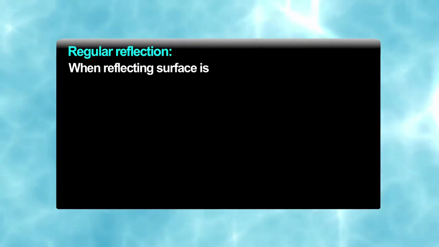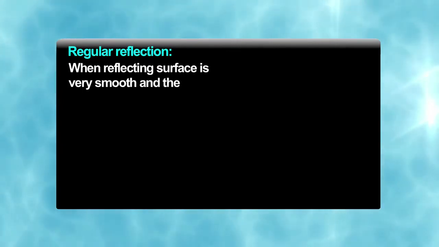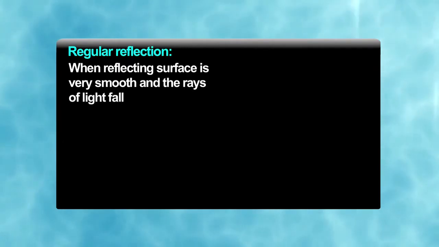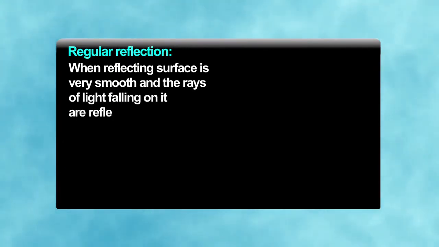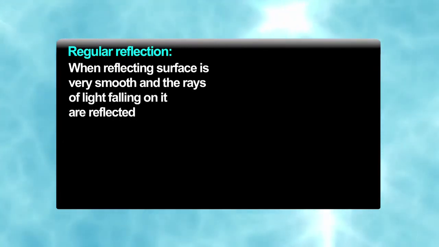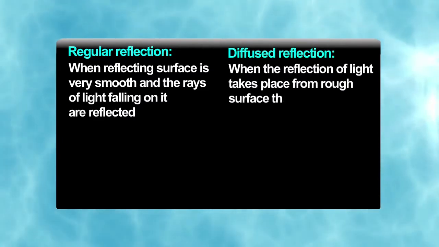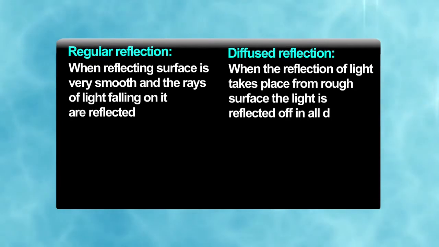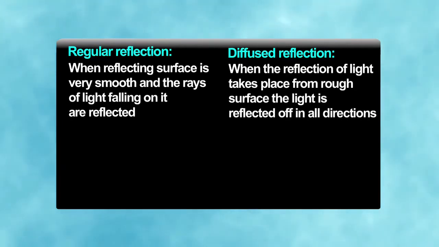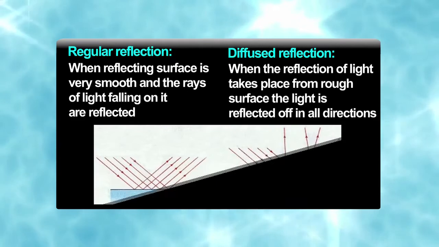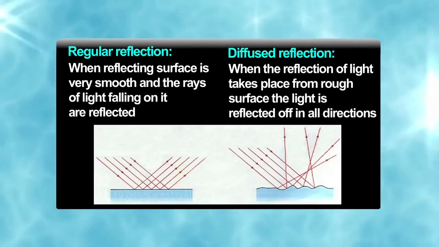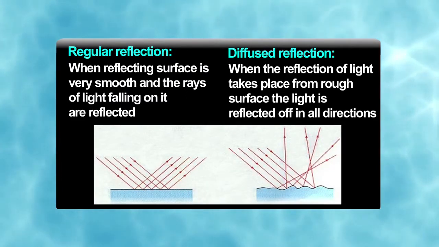One is regular reflection. When the reflecting surface is very smooth, the rays of light falling on it are reflected, and we see that the angle of incidence is equal to the angle of reflection. But when the surfaces are rough, we call it diffused reflection, and we see that light is reflected in all directions, but it does not mean that it does not obey the laws of reflection.